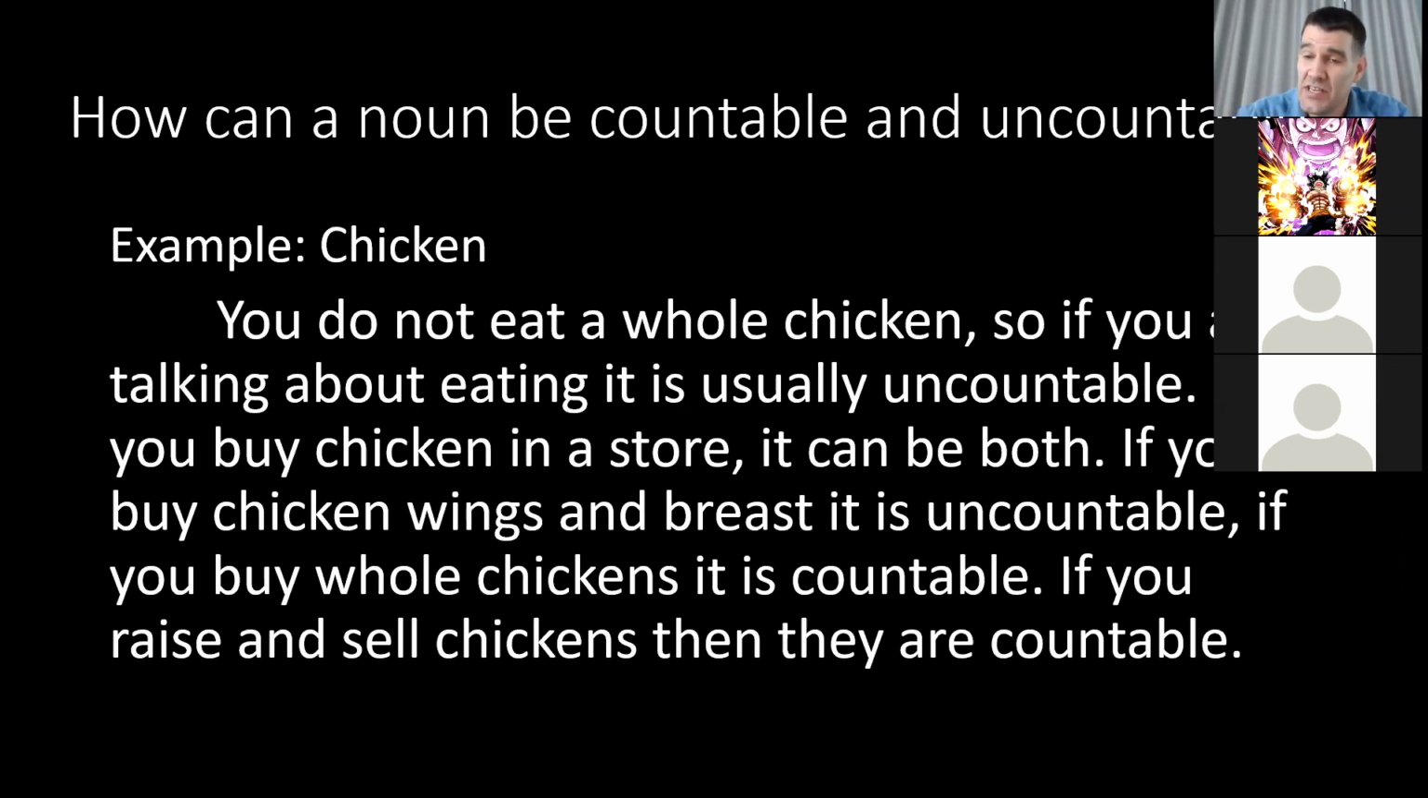If you buy chicken in a store, it can be both. So I'll explain. If you buy part of a chicken, if you buy a chicken wing or chicken breast, it is uncountable. But if you buy the whole chicken, it is countable. Or if you're a farmer and you raise chickens, you grow chickens from eggs to being adults, and then you sell to a store, then they are countable because you're talking about the whole animal. So I'll show you pictures to try to show you the difference.